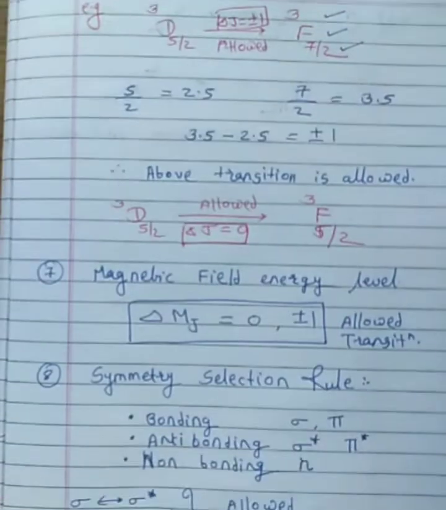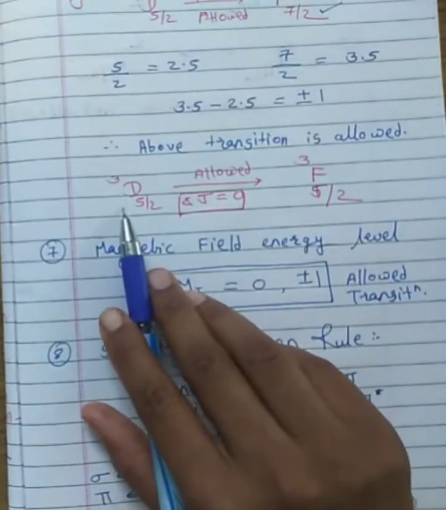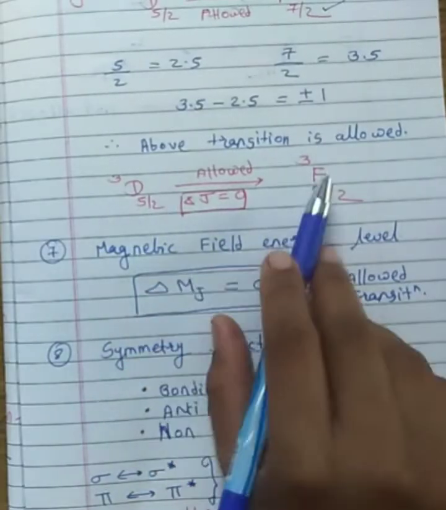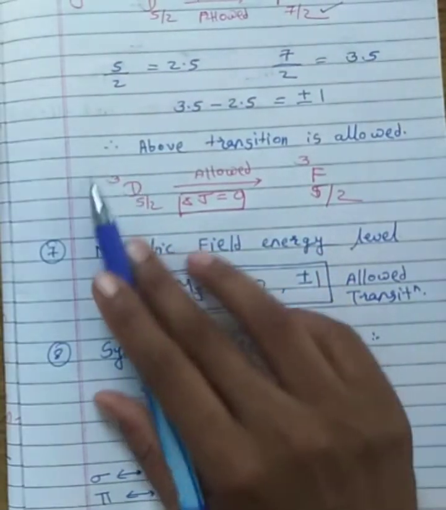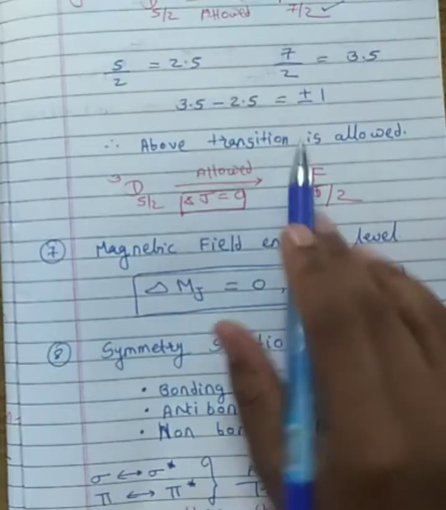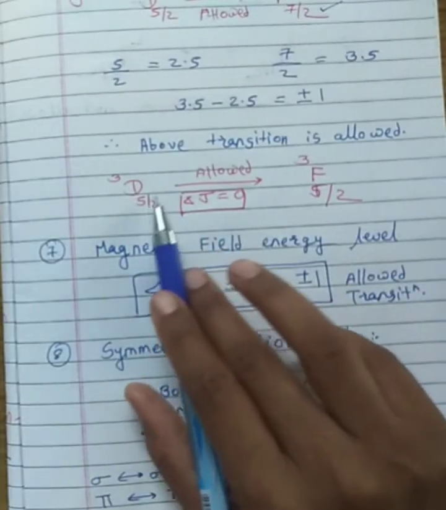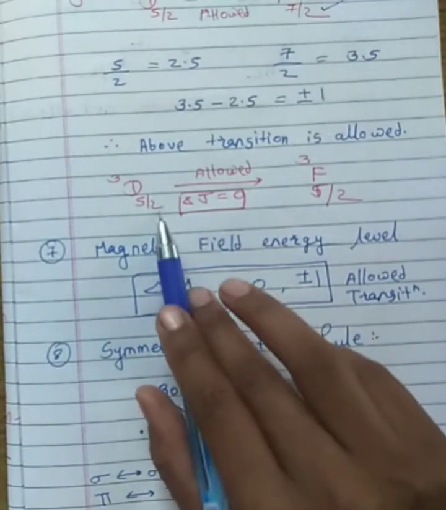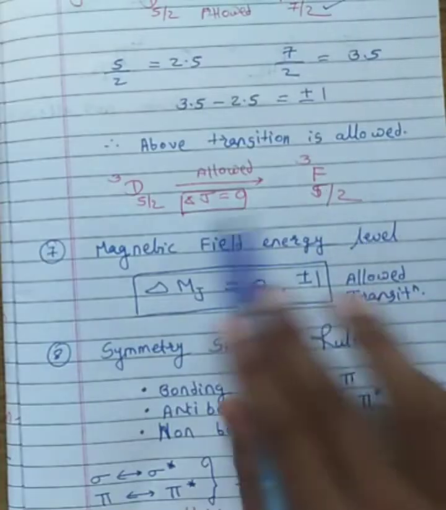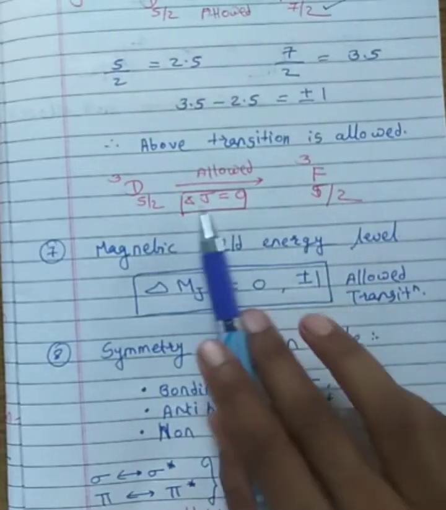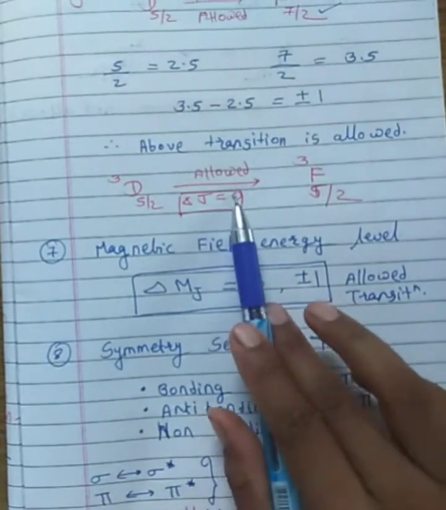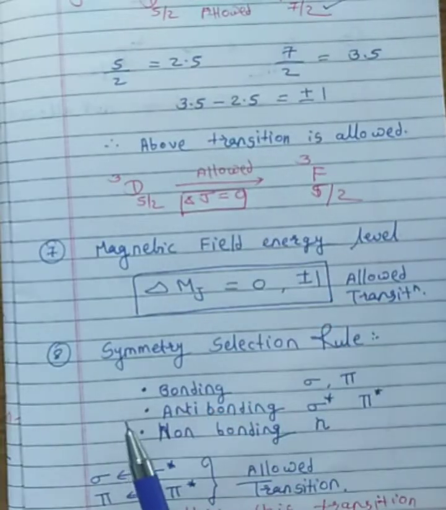Okay. So next, suppose the transition is again D to F, and here the spin multiplicity is 3. Again here we are considering the J value 5 by 2 and again 5 by 2. Here the difference between the J values, delta J, is equal to 0. Again this is an allowed transition.